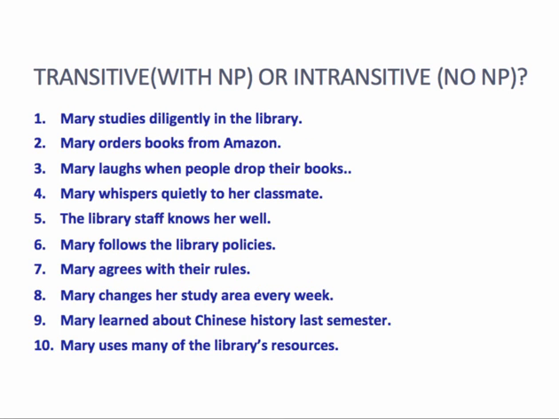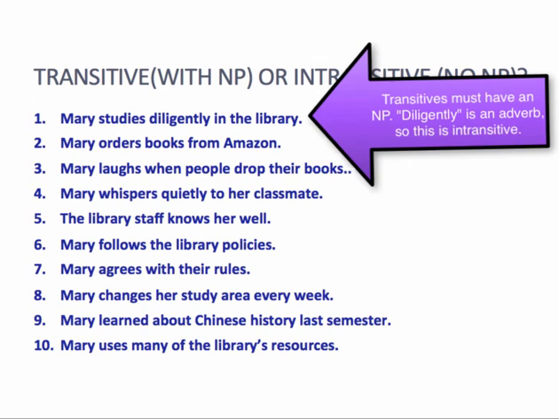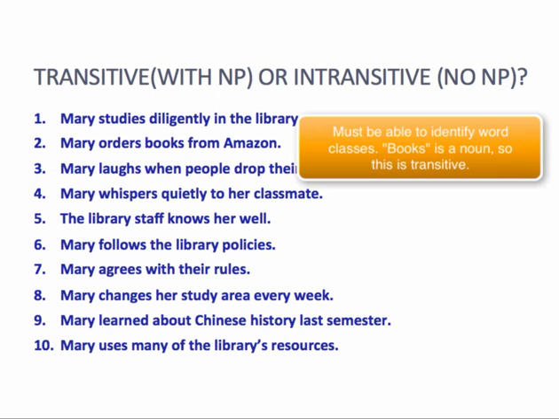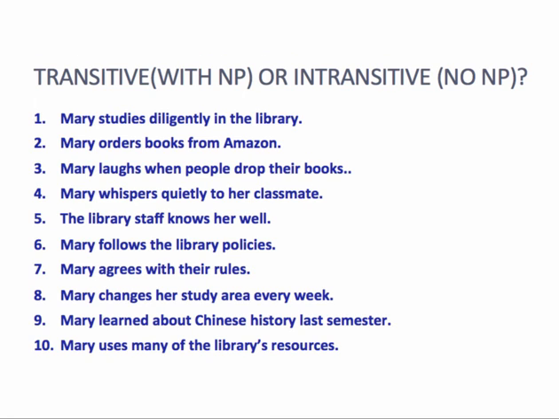So if we look at a few examples, are these transitive or intransitive? Mary studies diligently in the library. There is not a noun phrase after studies. We have the adverb diligently. We have the prepositional phrase in the library. So number one, intransitive. Number two, Mary orders books. Books is absolutely a noun, right? One book, two books. Mary orders them. Mary orders the books. So we know that books is a noun. So here, number two, this is a transitive verb.